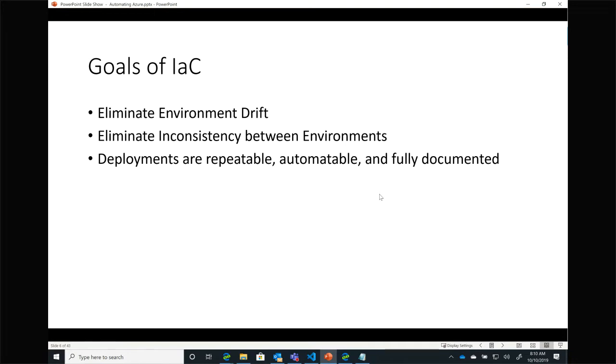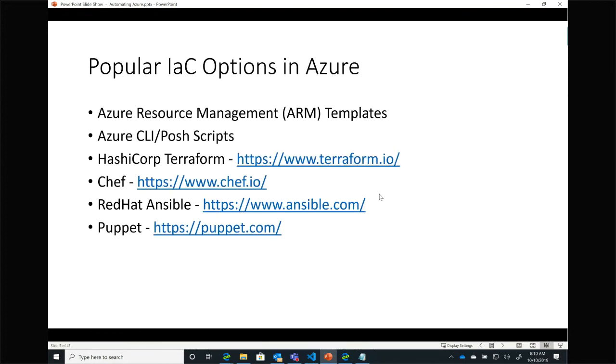But I want my deployments to be repeatable, automatable, and fully documented, right? The documentation features the ability to version things, change control things, comment on things, and pull request things, all of that great stuff that I get with being able to take the configuration and deployment of my infrastructure, stuff that in code, and store that code in a source control system.